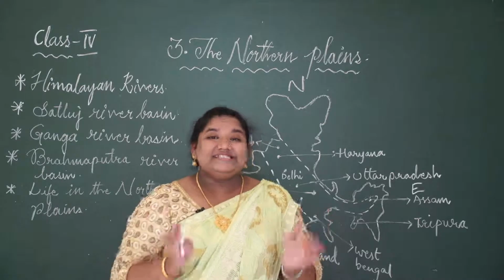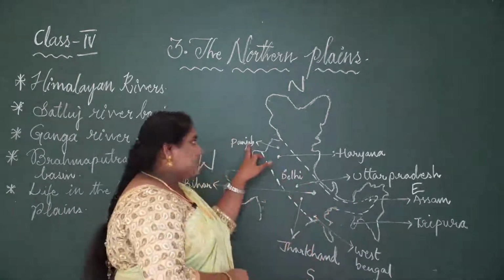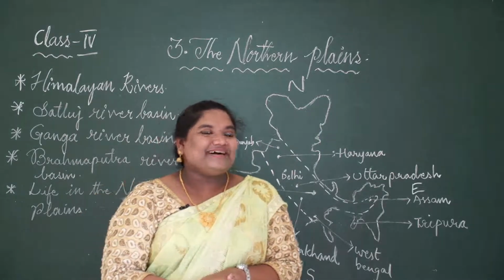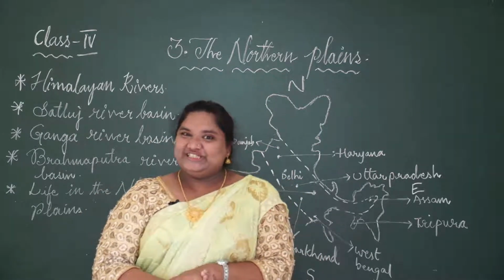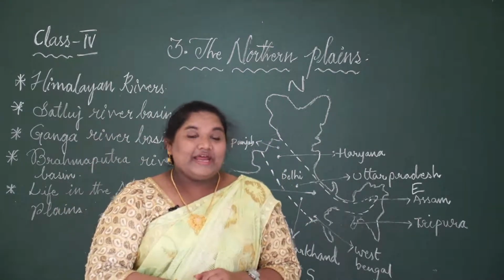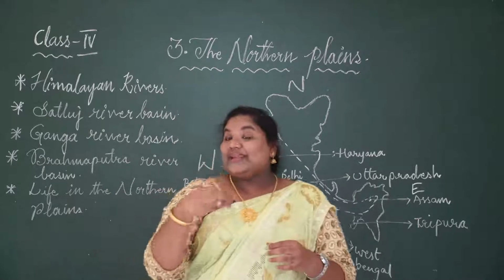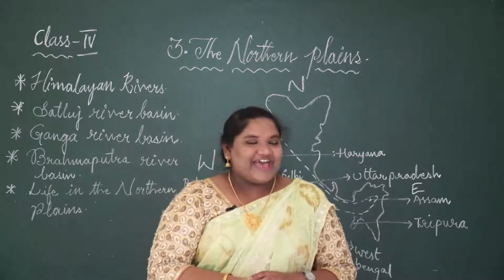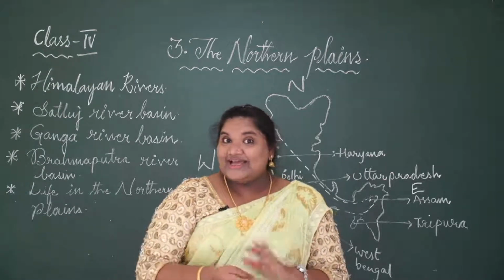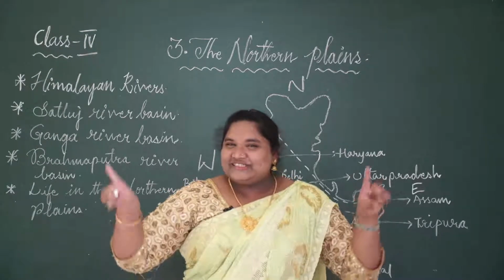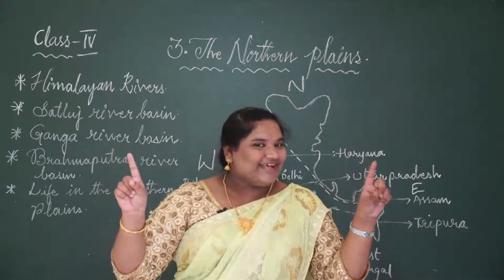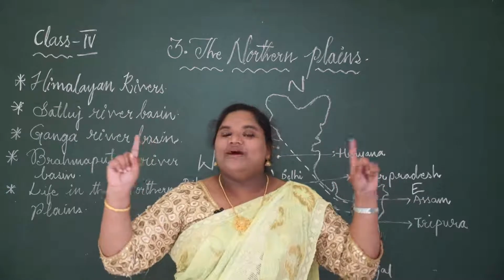The famous cities in this region include Punjab. When you remember the name Punjab, what do you remember? Yes, the Sikhs, who are always wearing turbans. Am I right? And what do they like to eat most? Very good. They like to eat makai ki roti and sarson da saag. And then the famous dance. What is it called? Yes, you all love to dance. That is called Bhangra.